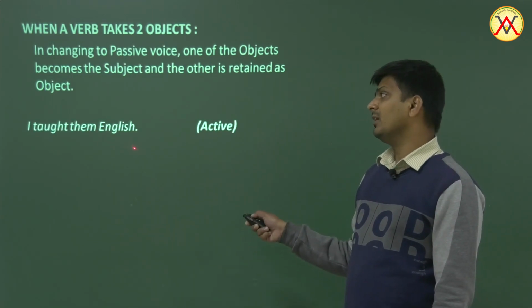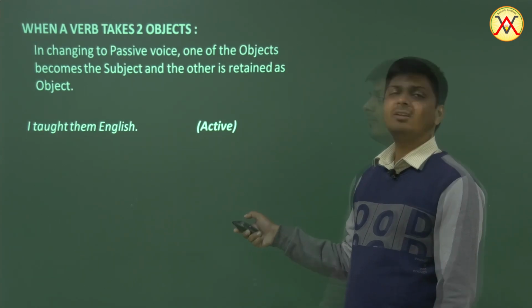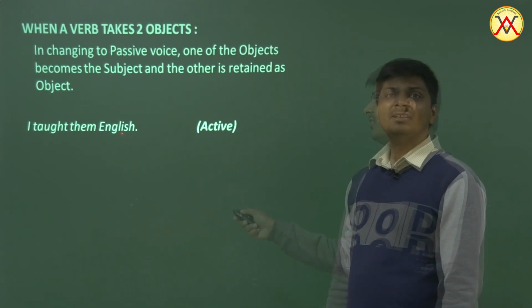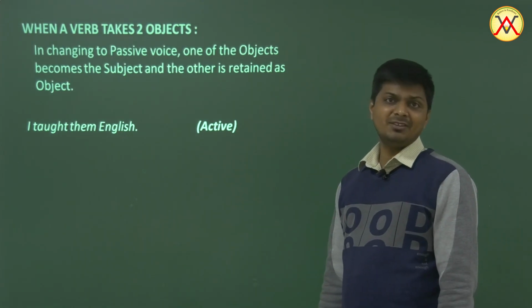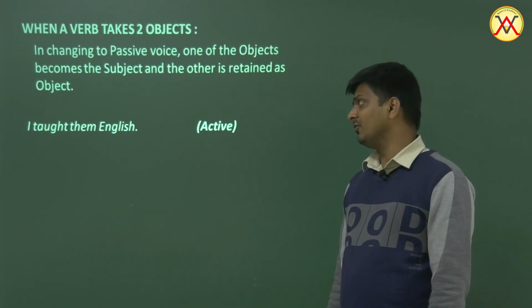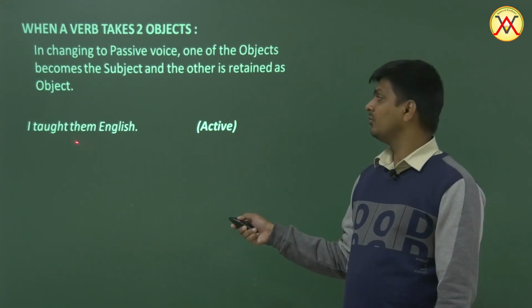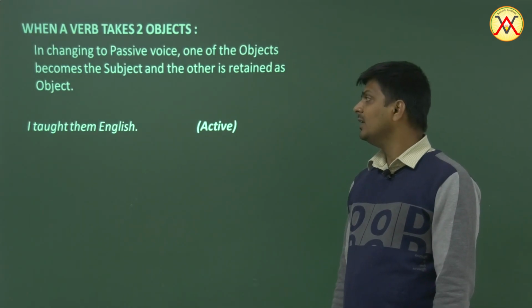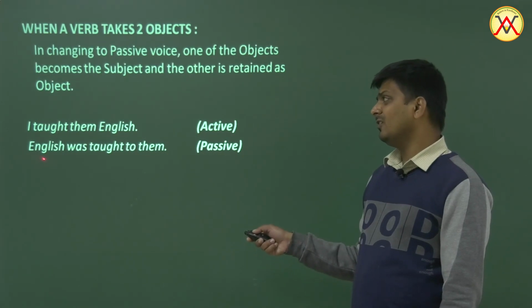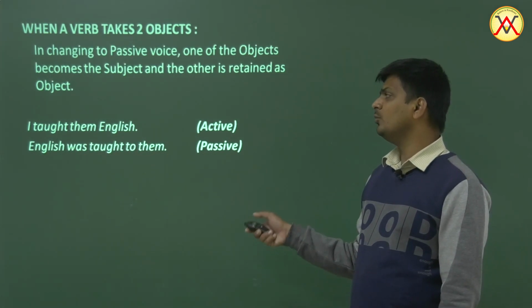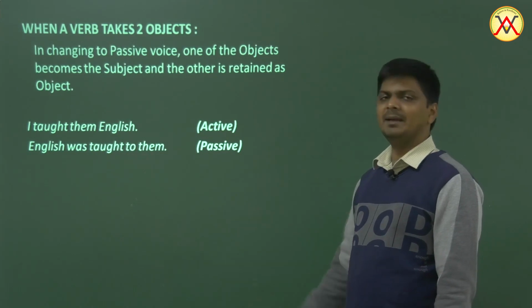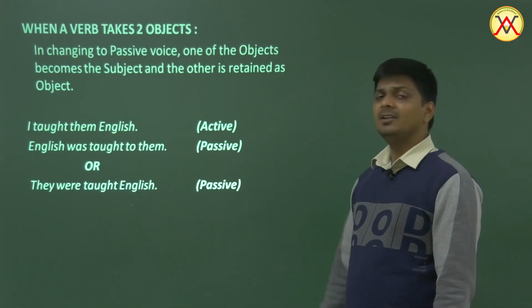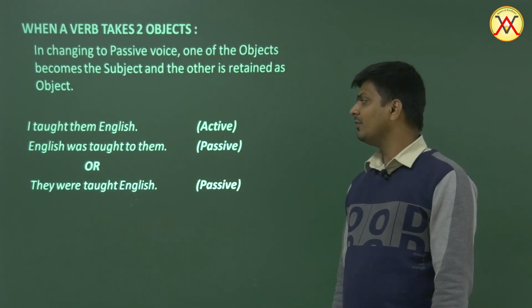So I taught them English. Well, I is the subject, taught is the verb, them is an object because they were receiving lessons from me. English is the subject that I was teaching them, or the language that I was teaching them. Which language was I teaching? English, okay? So English is also an object. So them is an object, English is an object. We can use either of the objects, okay? So let's see, English, we take English first. English was taught and then to them. Now to will precede them. Or we can say they were taught English. English was taught to them or they were taught English.